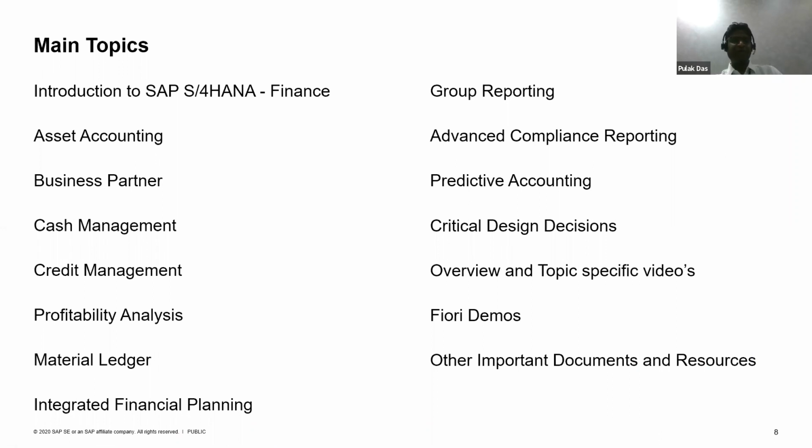I'll be giving a brief on the various versions of S/4HANA Finance, and then we will see the innovative solutions that have been delivered in the areas of asset accounting, business partner, cash management, which is a completely different solution, along with credit management, profit analysis, material ledger, and so on.